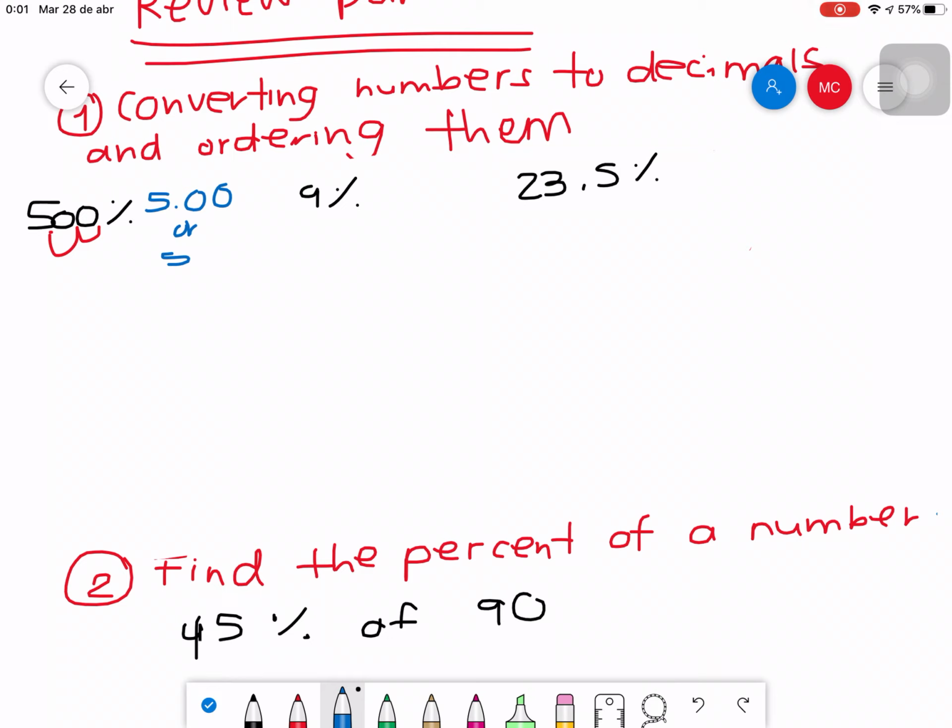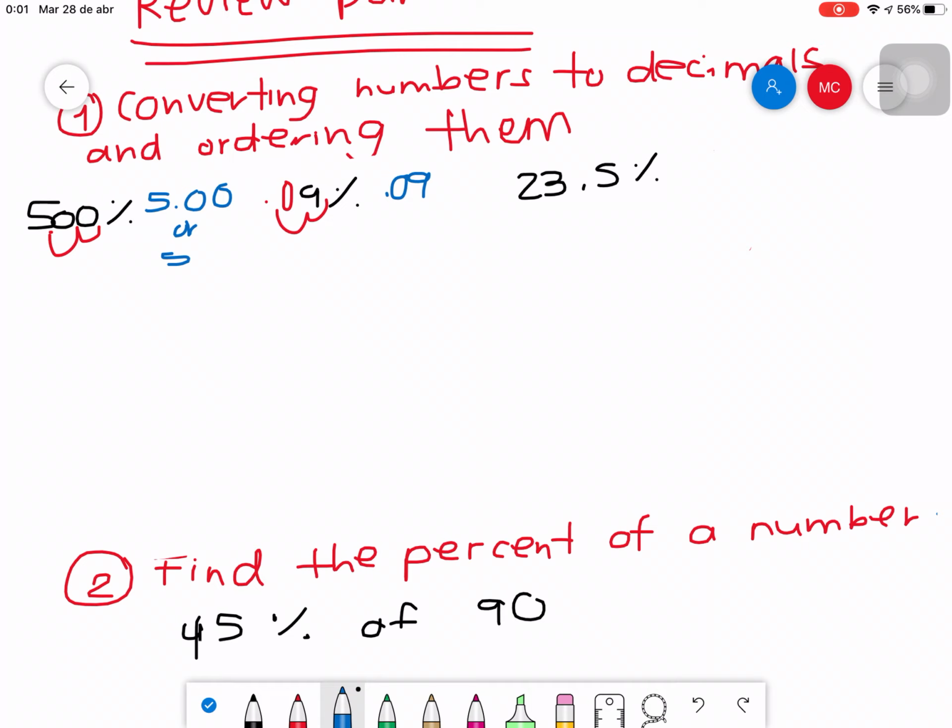Okay, and the same rule applies to the next one. You have a 9%. You just move the decimal point 2 times, 1 and 2. You place the decimal point there, and you fill that space with a 0. So that means 9% will be 0.09. Okay, and that is it, the only option.